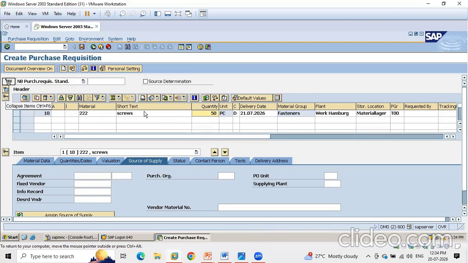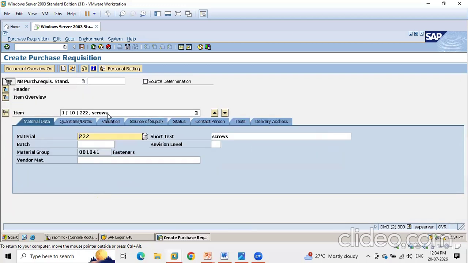First is the material ID, short text, quantity, and then the unit of that quantity, and then the delivery date, and then the plant and storage location. Okay, and then after coming to the item details, here you can see the item details. If it is a 20 line item 2, then you can just scroll it down. So that line item details will be displaying in the system.